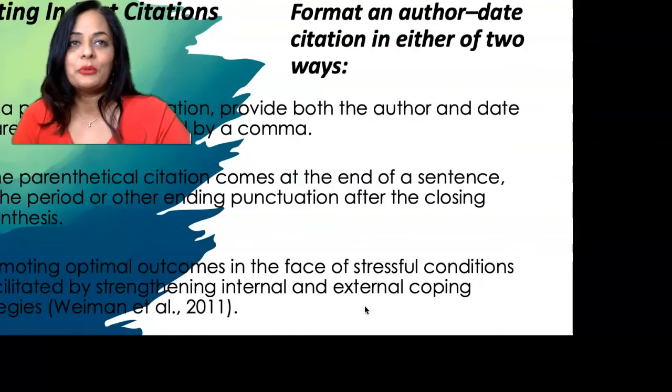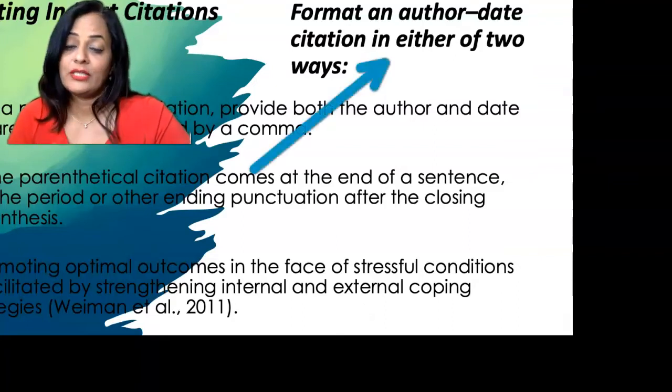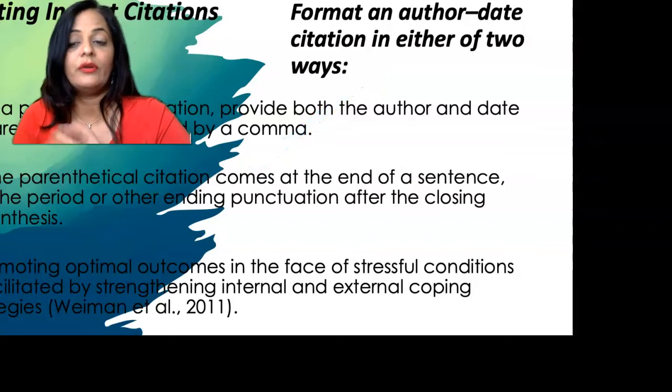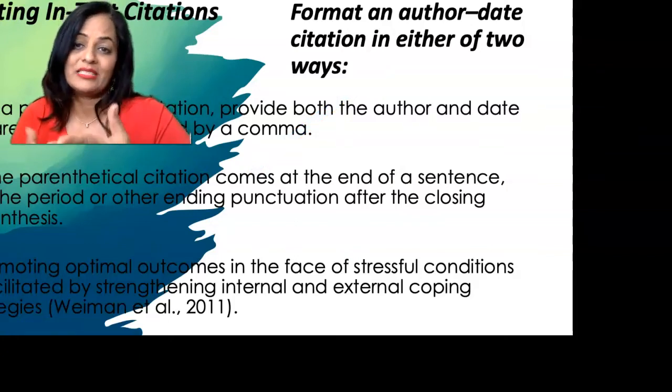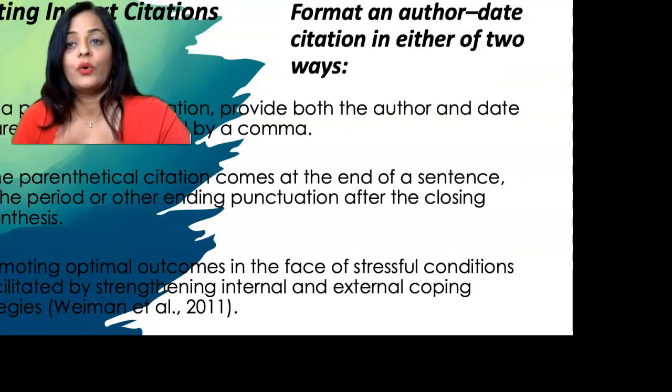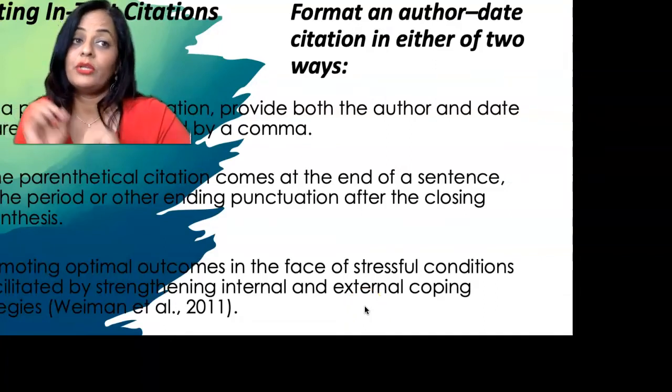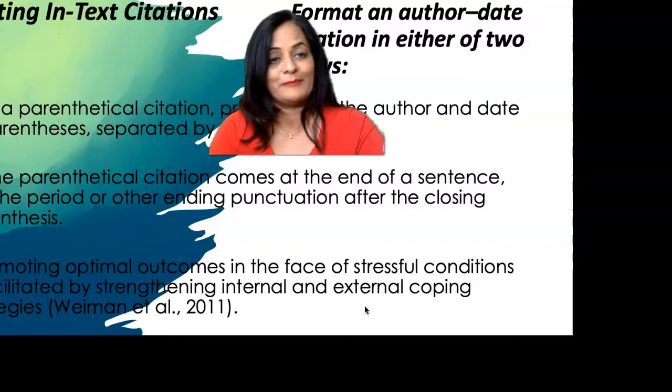Okay, so there are 2 ways of doing it. The most common way that we cite our sources is called an author date citation. In an author date citation, you just write the name of the author and the year of publication. So you will write the name of the author, comma, the year that book or article was published. It's as simple as that. The first kind is called author date: author, comma, year of publication, and then you put it in parentheses and the period goes after the parentheses.